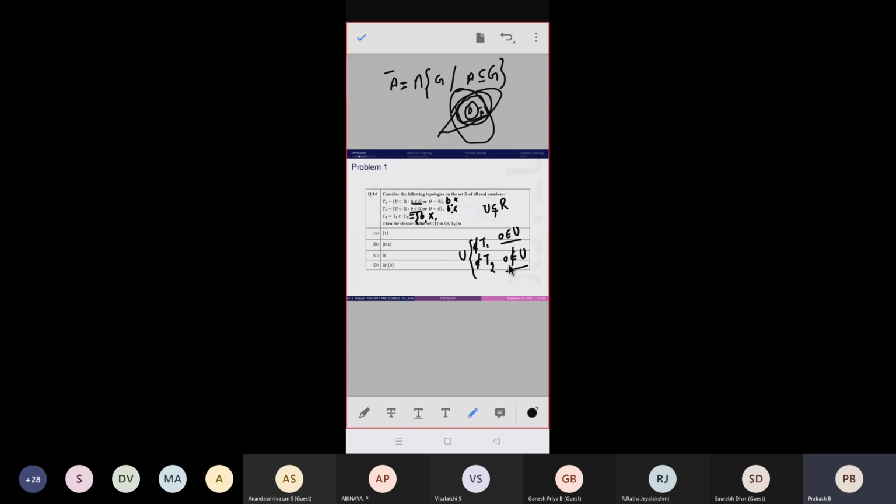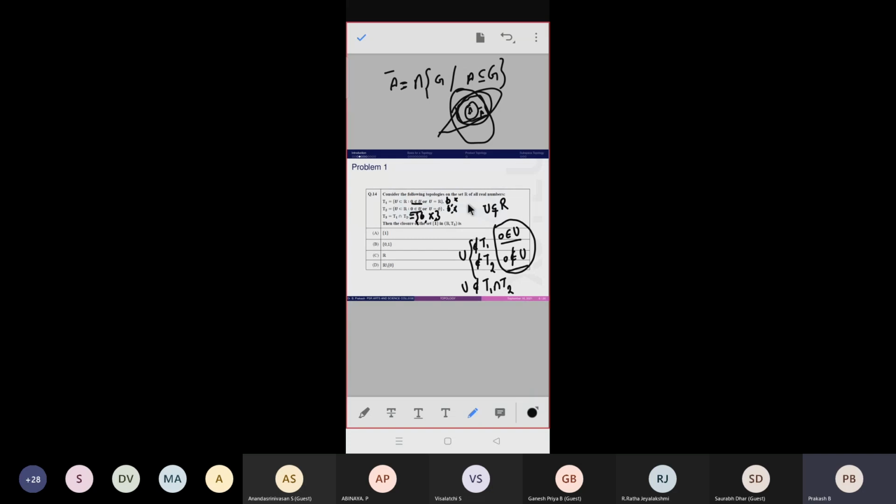If 0 does not belong to U, then U does not belong to T2. So in the end, U does not belong to T1 intersection T2, because in both possibilities it is missing from one of the topologies. That means it has no proper subset, so it has only the empty set and the whole set.